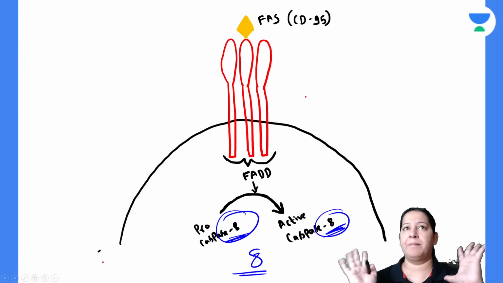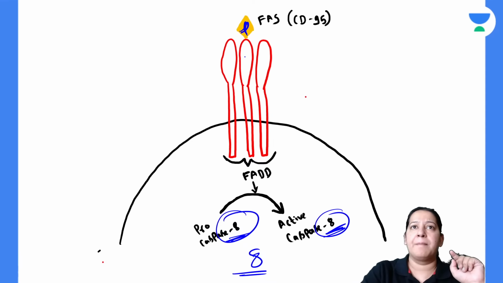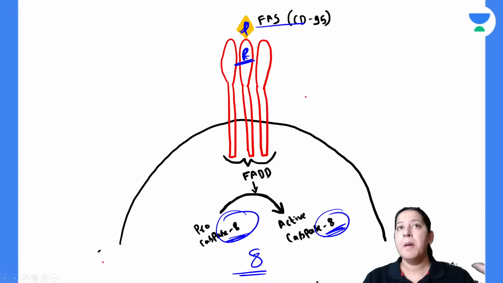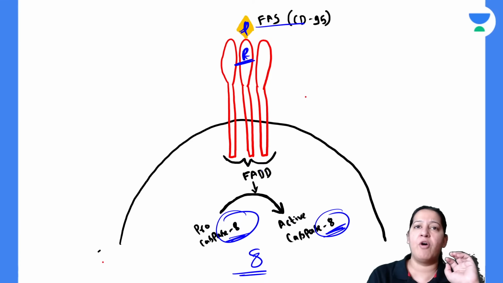So, beautiful diagram. Can you see this is the ligand? It is coming and binding with the receptor. Fas ligand is binding with Fas receptor. Multiple Fas receptors come together and they will form a domain. The name of the domain is Fas associated death domain.